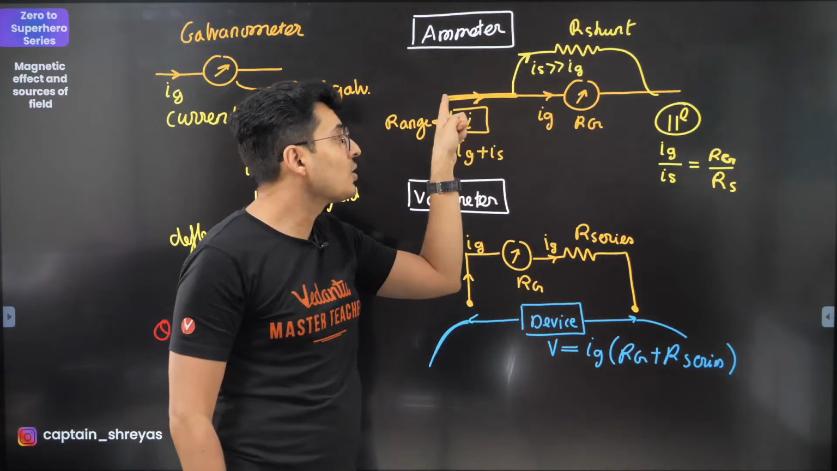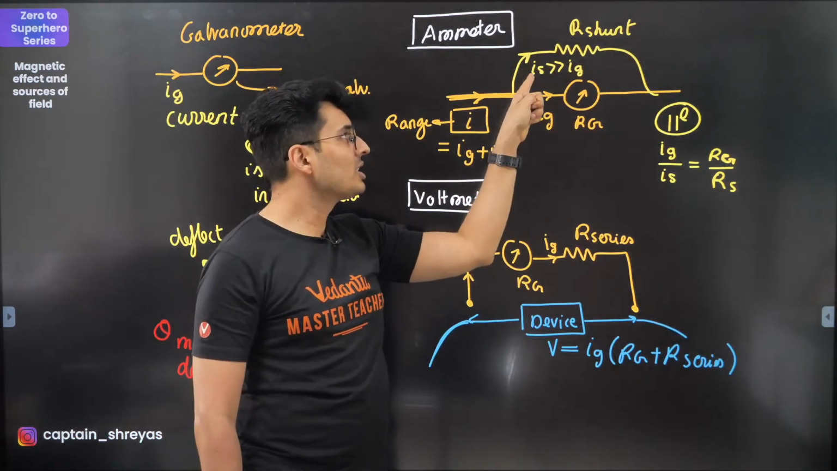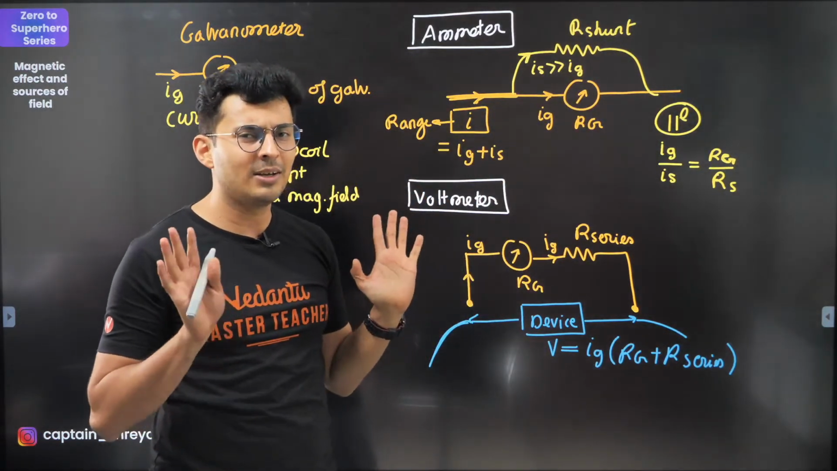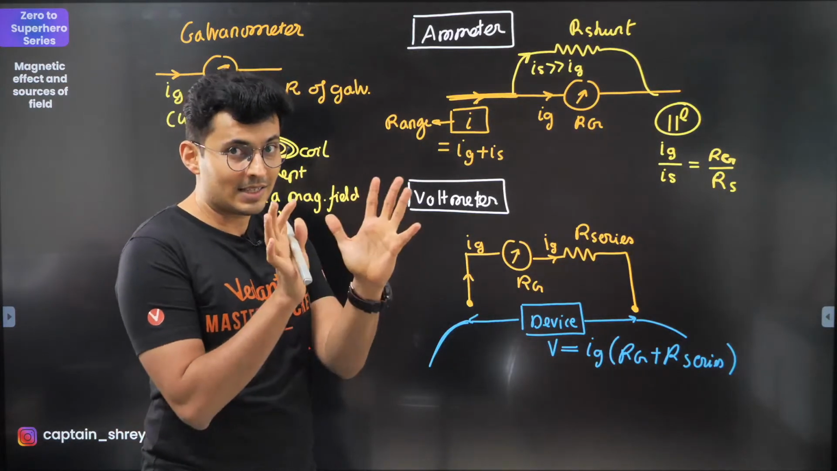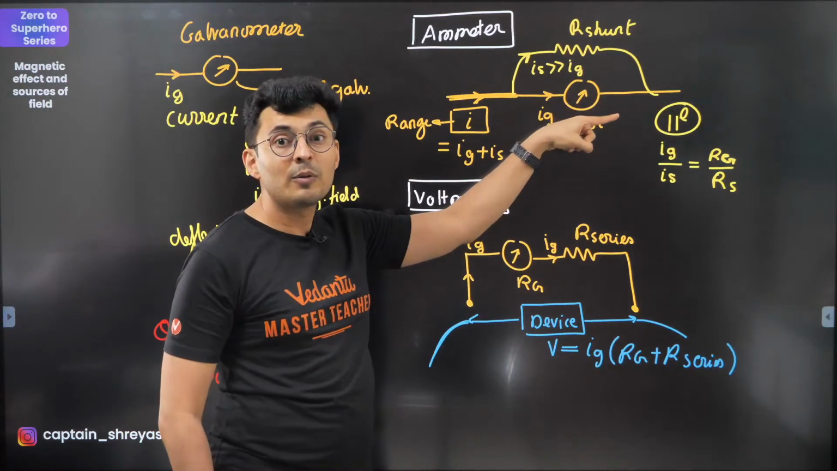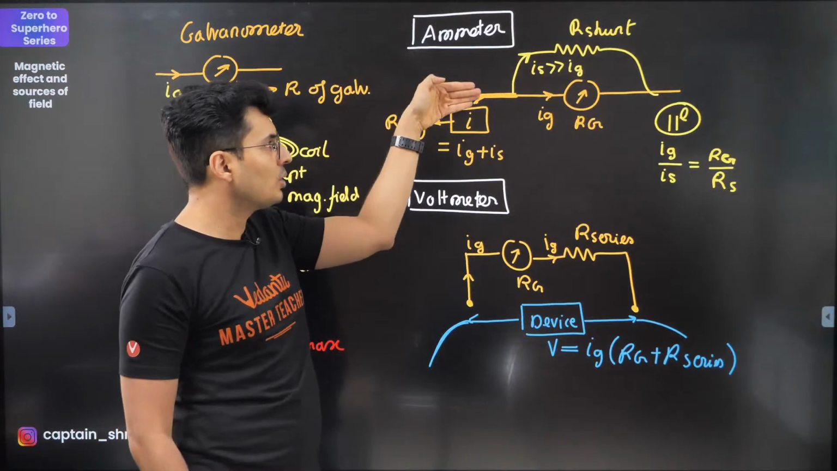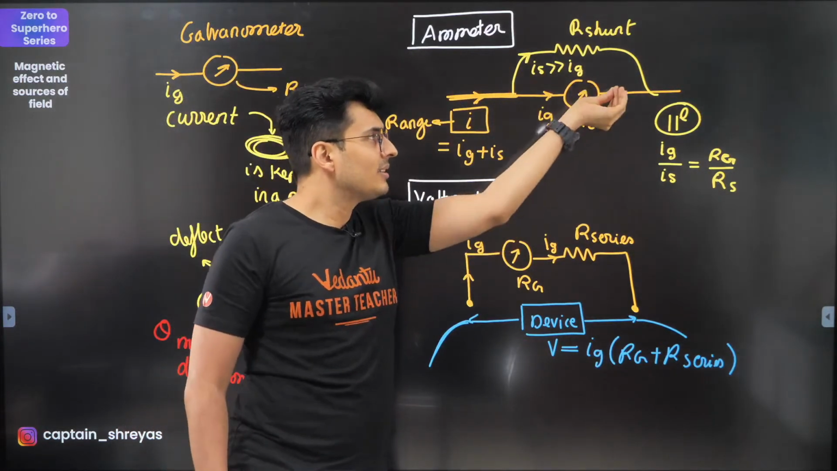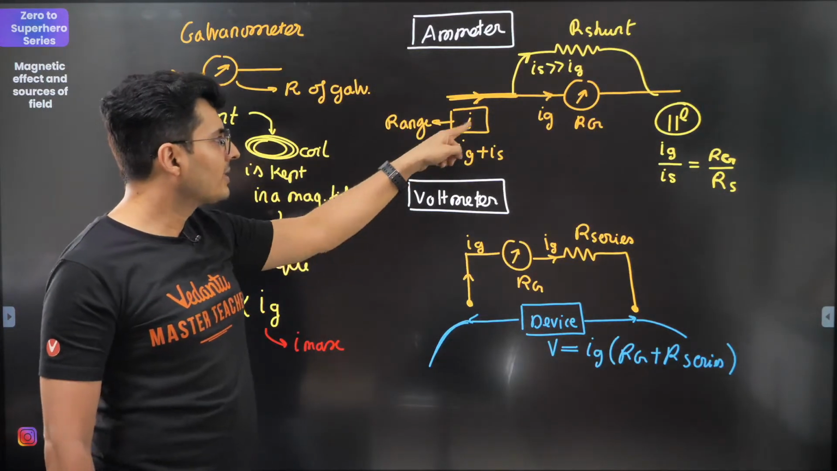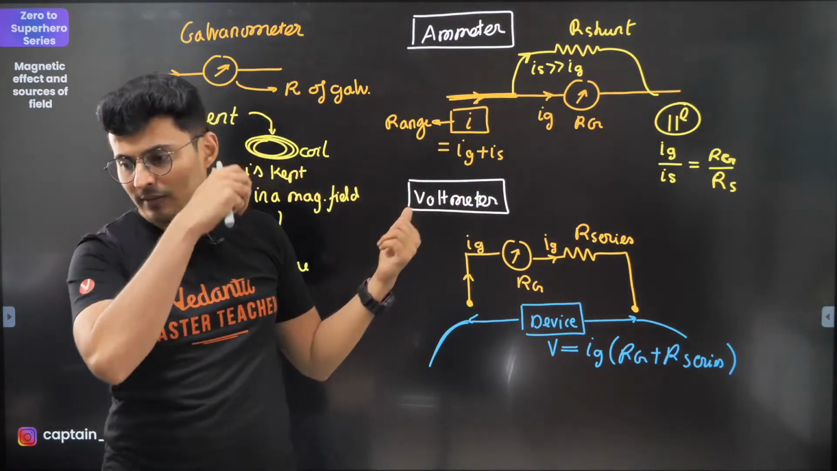Now, because you are bypassing, most of the current passes through the shunt. That's why I have put shunt current is more than the galvanometer current. So now you have maintained the safety of the galvanometer, and that small current is enough to sense how much current is actually flowing here. So this is the actual current, a small current flows, that deflection gives you an idea of how much is the actual current. Now this current is this current plus this current according to Kirchhoff's current law.